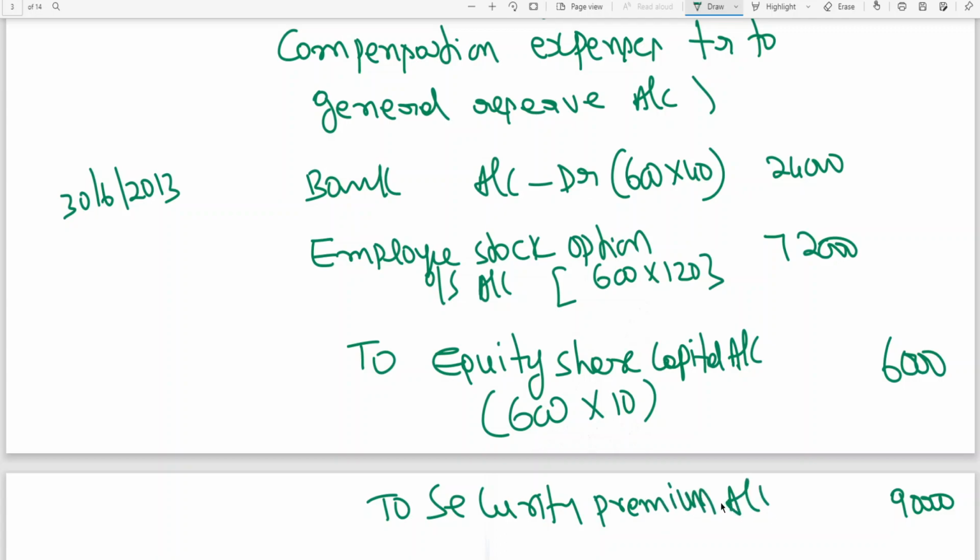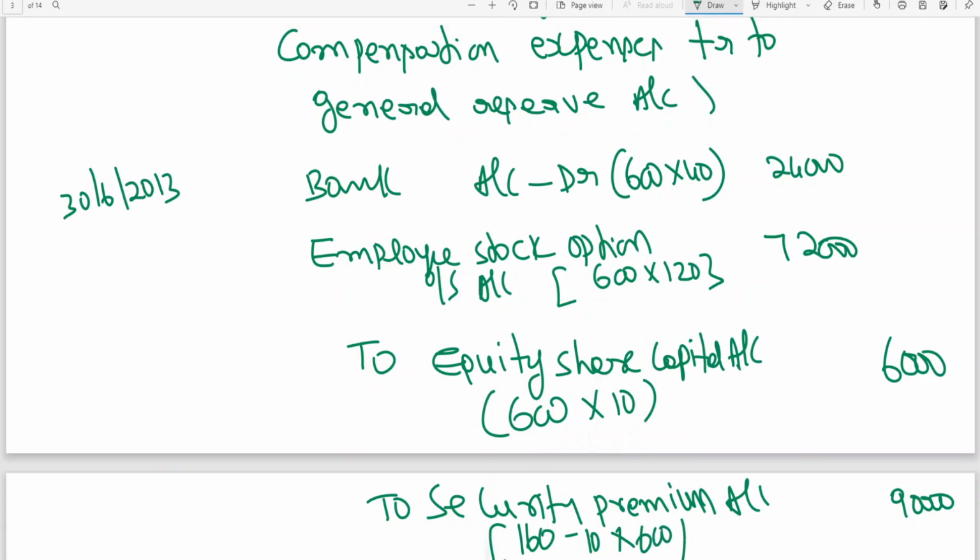Or you can say the difference between market value, which is 160, and face value 10, 150, into how many options have been subscribed, 600. 150 into 600 is coming to 90,000. Clear? In that way also we can write the security premium account.